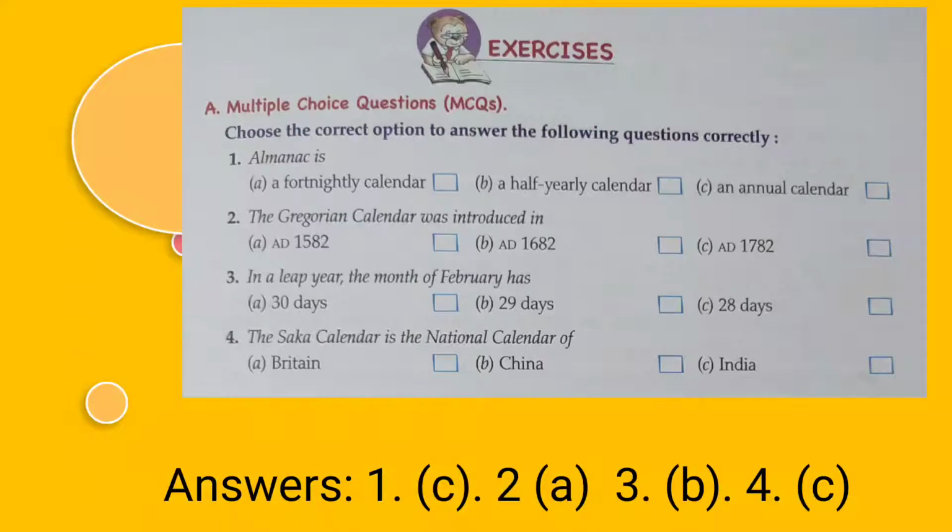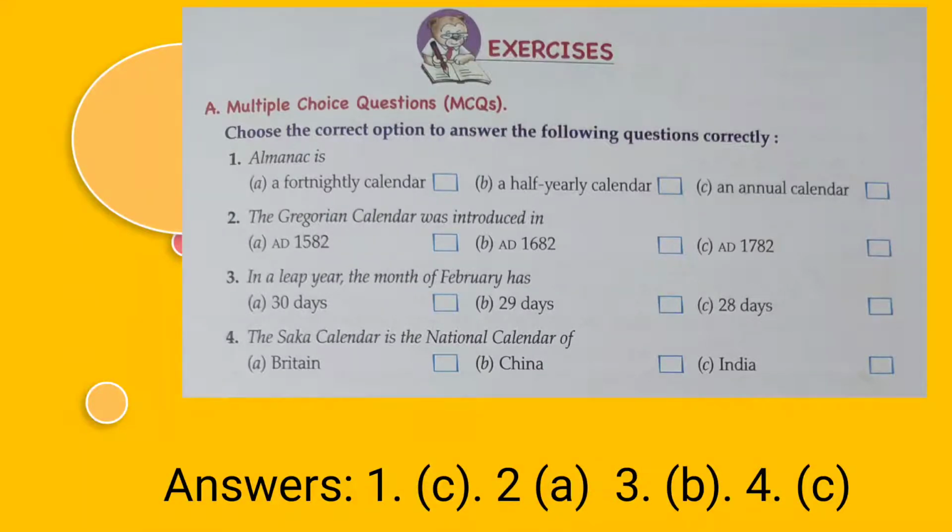Moving on to the fourth one. The Saka calendar is the national calendar of. Options are Britain, China, India. The correct answer is India. The Saka calendar is the national calendar of India. Now, the correct options were, once again I will repeat, annual calendar, AD 1582, 29 days, and India.